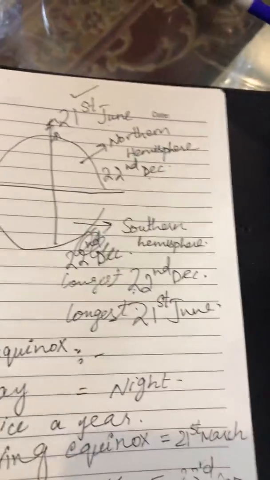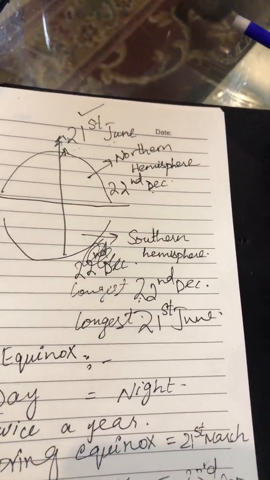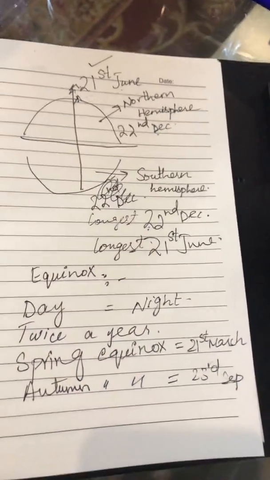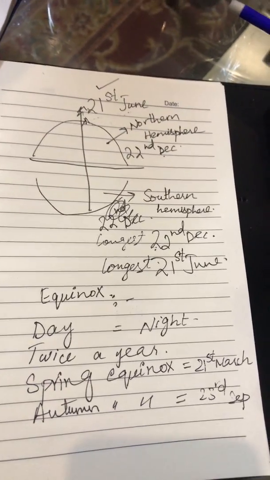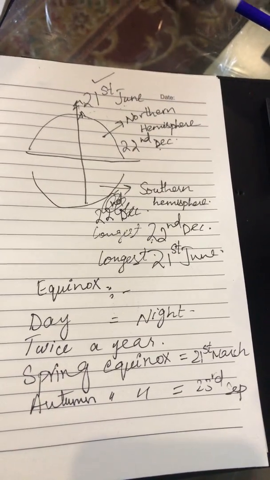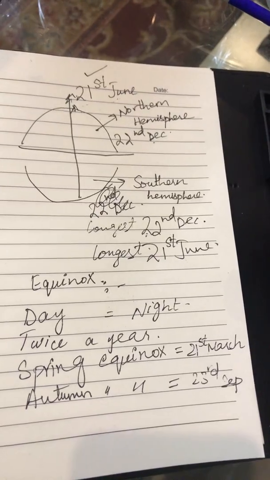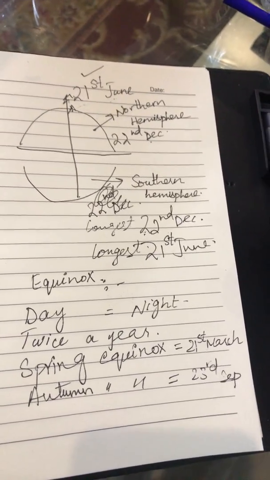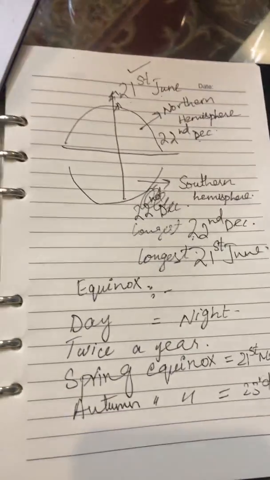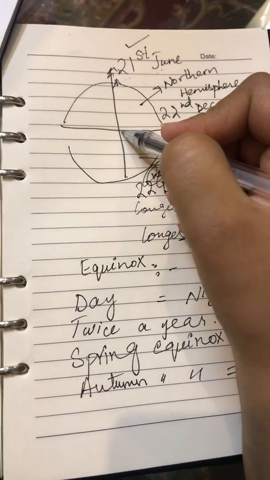Alright, so how could it happen? Have you ever thought of why? It usually happens at the moment at which the center of the visible sun is directly above the equator. Alright, the visible sun.